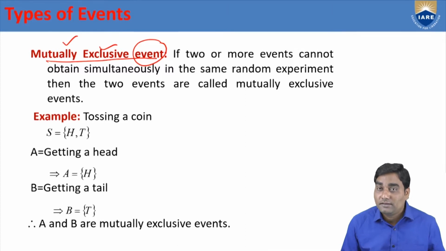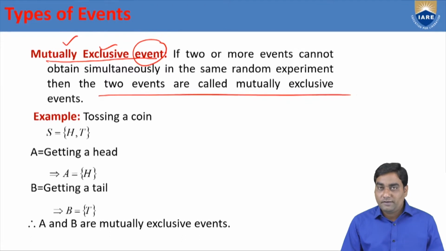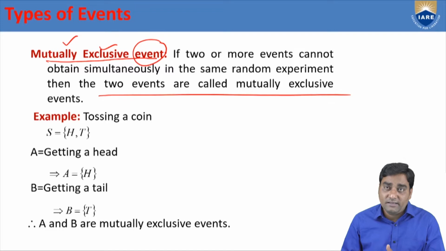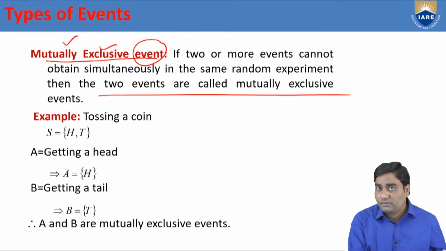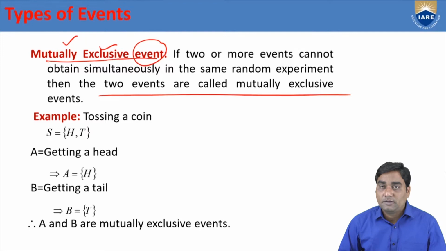Such types of events are known as mutually exclusive events. That means if one is happening, the second one is not going to happen. If the second one is happening, the first one is not going to happen. So both events cannot happen simultaneously.